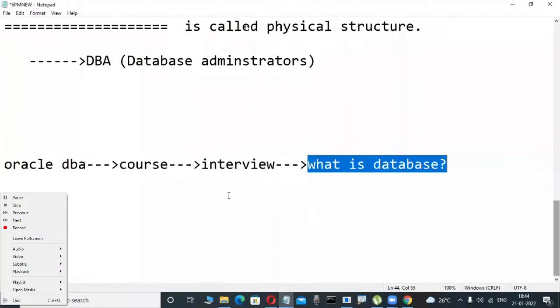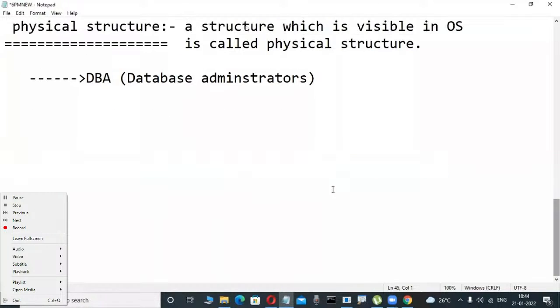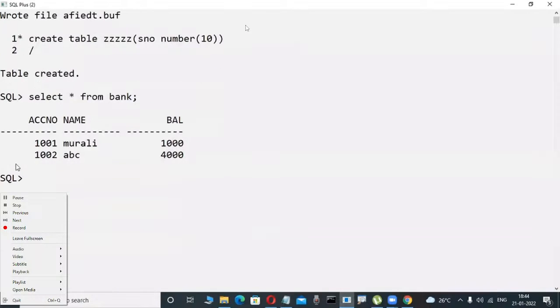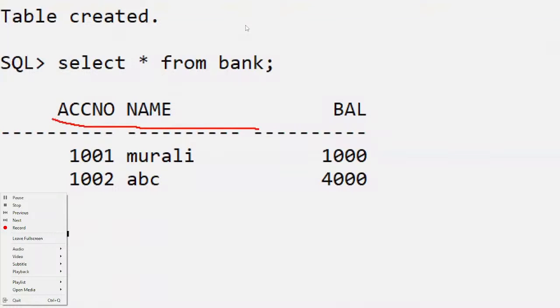Suppose I am a developer, not an administrator, for example. I am a Java developer, SQL developer, PL/SQL developer, Python developer, like that. These developers attend an interview. What is a database? They are not usually asked, but suppose they are. The developers answer logically: it is a place where we can store a structured collection of data.